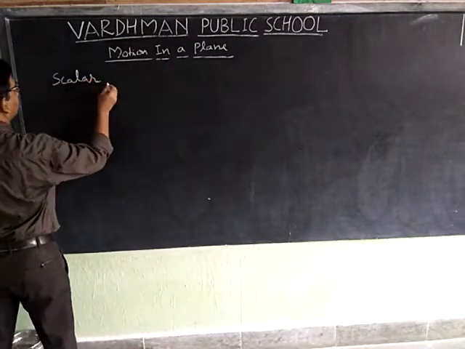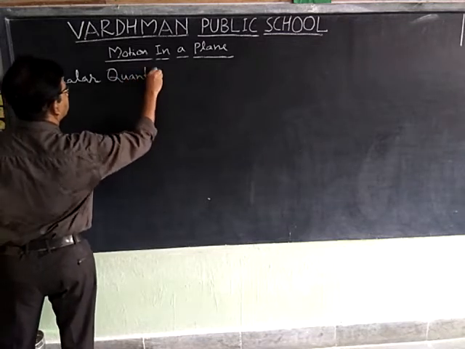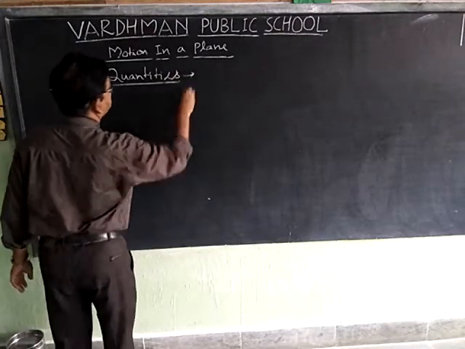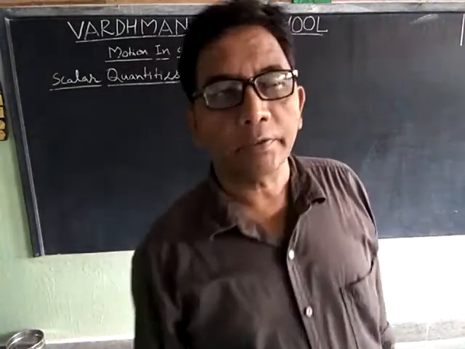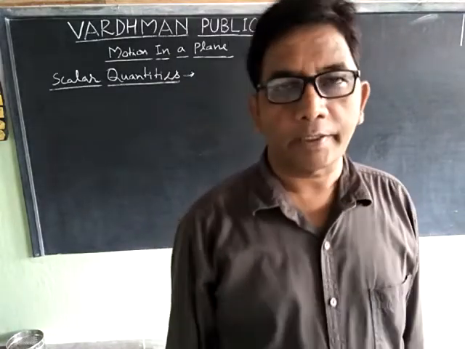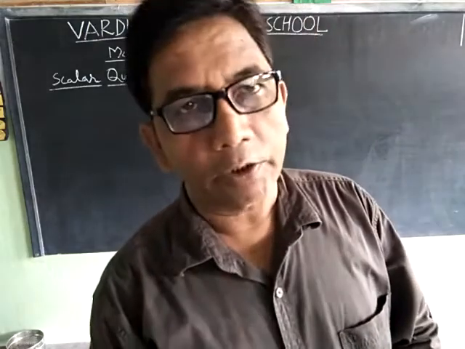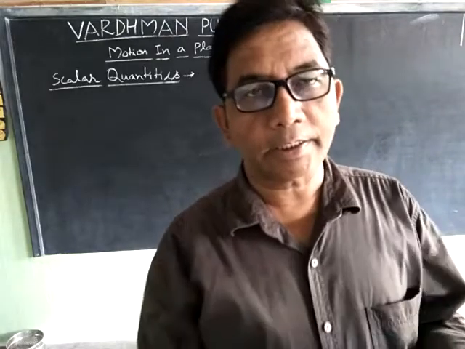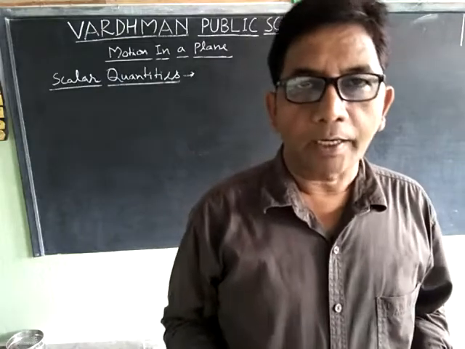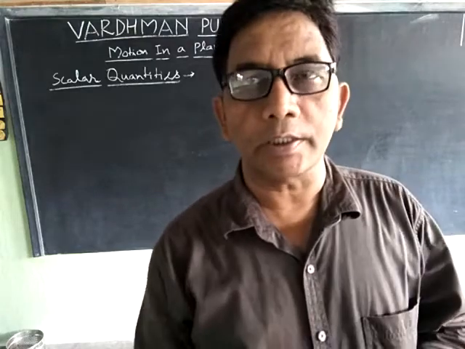Scalar quantities. Can you tell me what is scalar quantity? Those physical quantities which require magnitude, you can say size or numerical value, for their representation are known as scalar quantities.